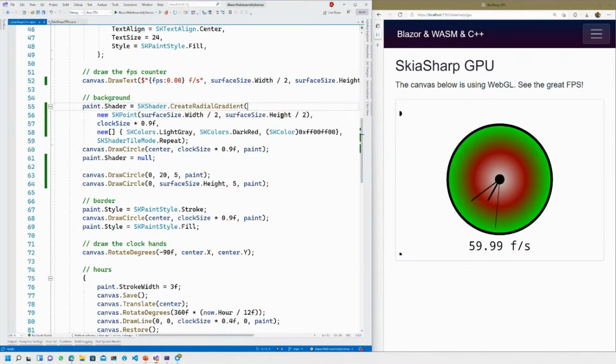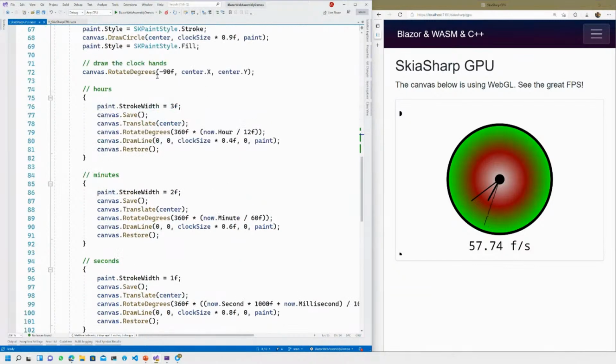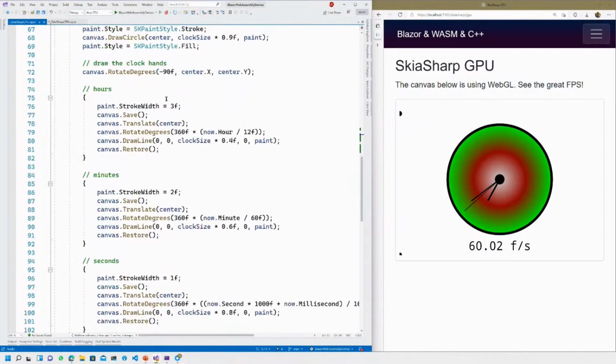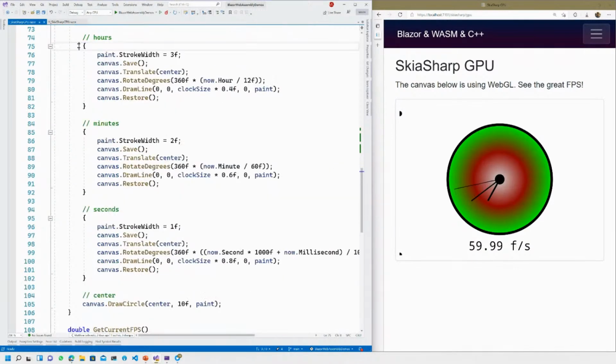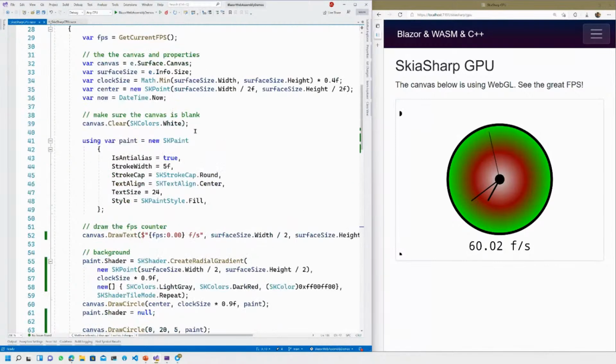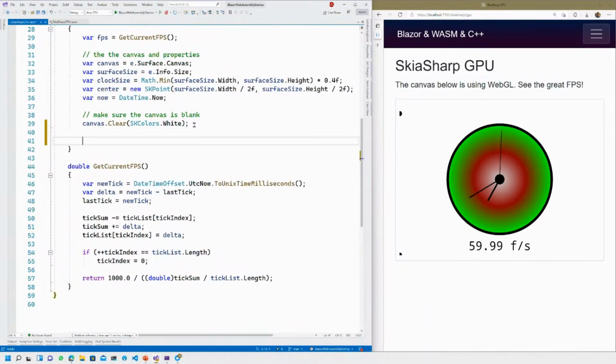Okay, so it's pretty cool. And of course, the way I'm doing some scaling, if you look over here, I decide, hey, I'm going to rotate the canvas over here for the hour hand, which is the small one here. I go ahead and say, okay, I want to save the current transformation. I don't care what's happening. Save the state of the canvas. I'm going to move the canvas. And you know what? To make things even more exciting, let's delete all of this. And let's show you something. So if I go canvas.draw rect, we saw this before.